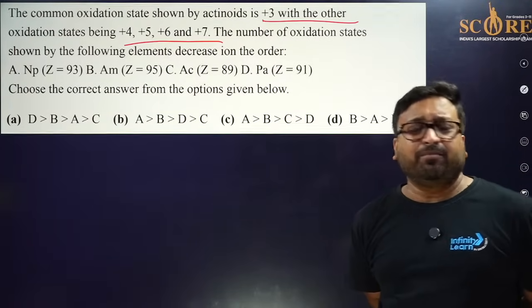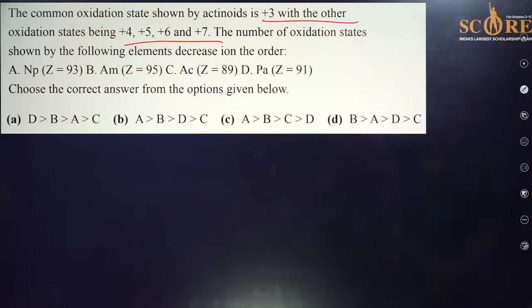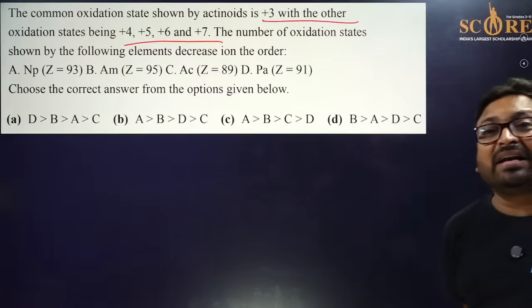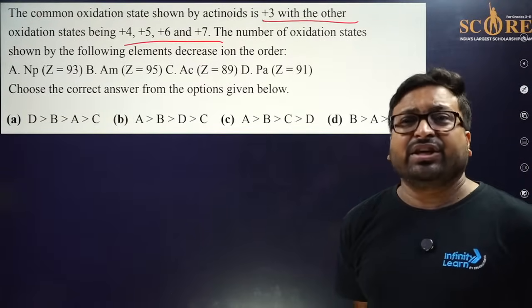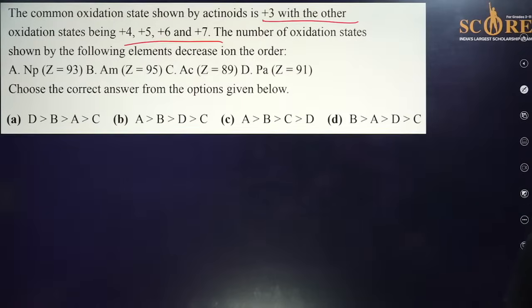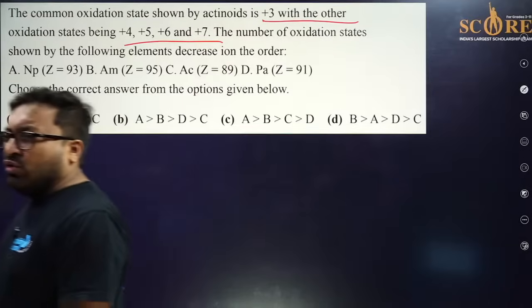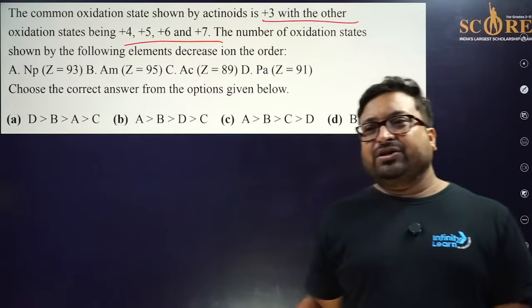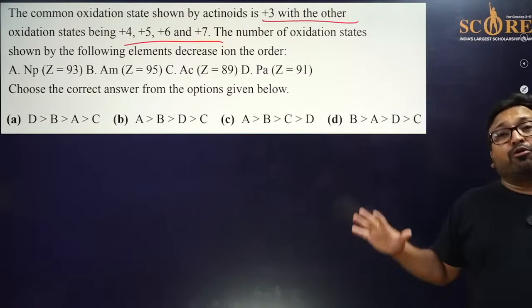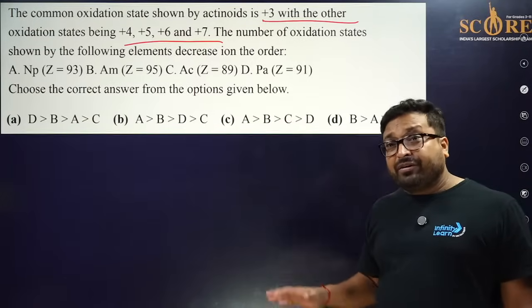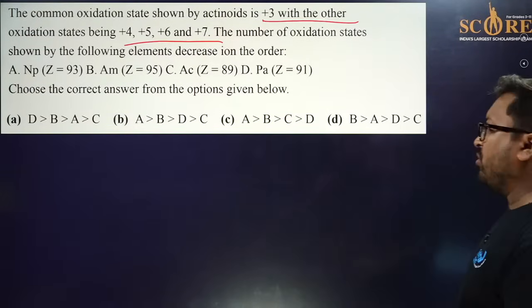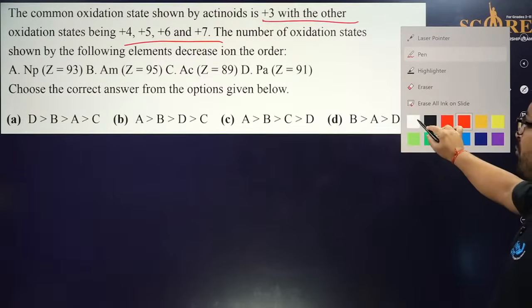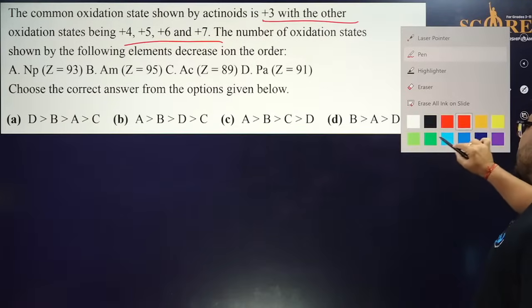One is Neptunium, second one is Americium, third one is, my dear friend, Actinium, and the last one is Protactinium, Pa. Please tell. This is a question from NCERT. These questions are very easy actually, but a lot of deep observation is required. First of all, you can eliminate the options.